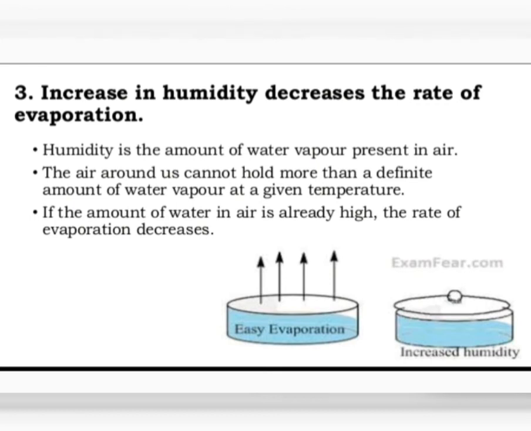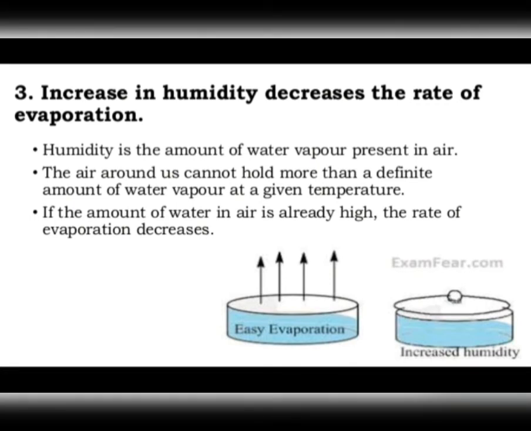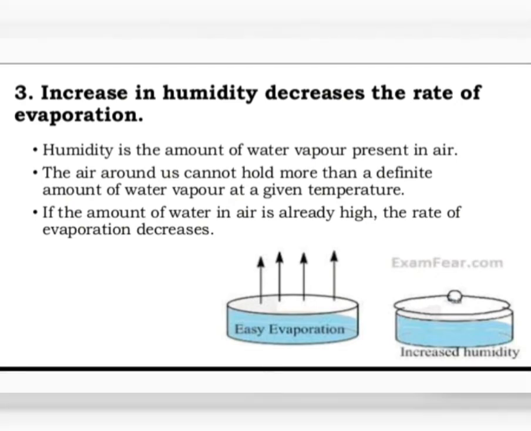So, when the humidity of air is low, that means the amount of water vapors present in air is small, then the rate of evaporation is high, and water evaporates more readily. And under these conditions, what happens? The sweat from our body evaporates readily, and we feel cool and comfortable, right? In fact, the wet clothes dry very quickly under the conditions of low humidity of air.